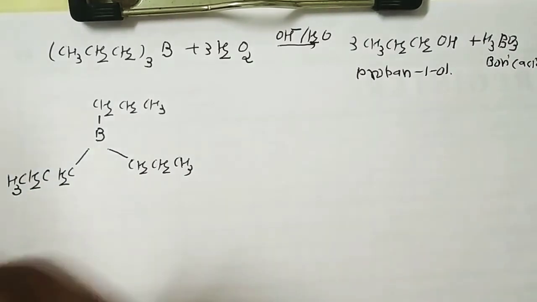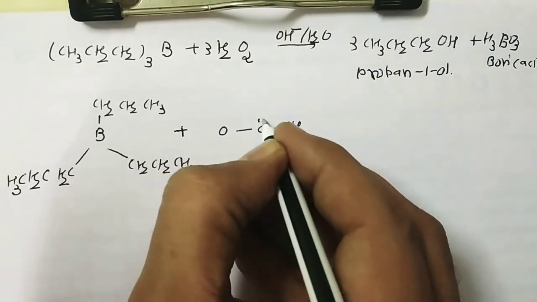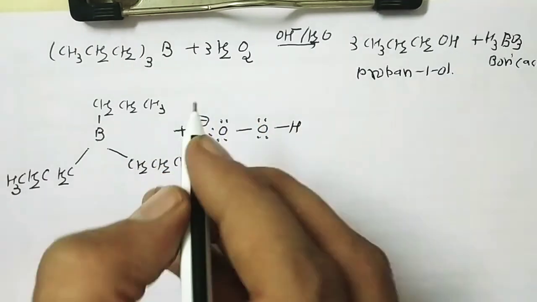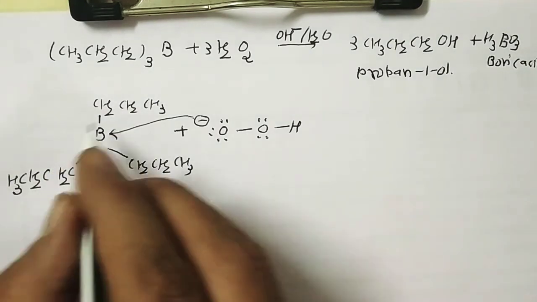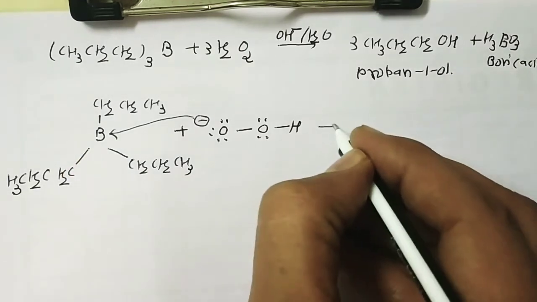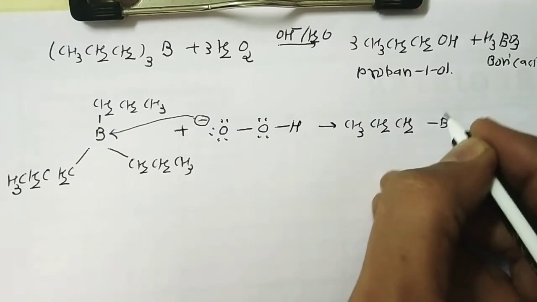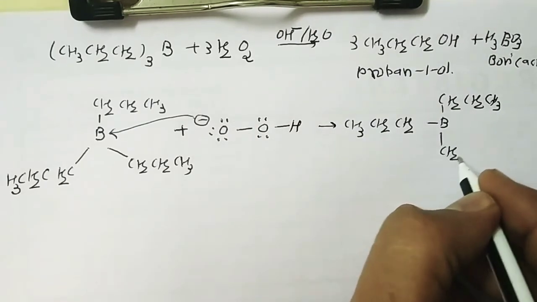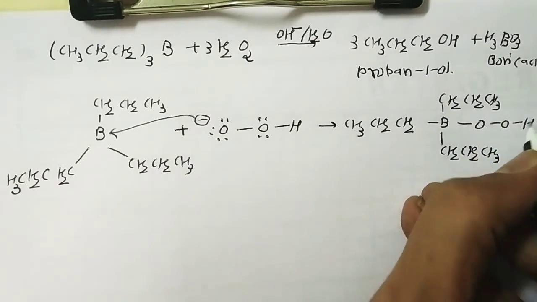When it reacts with peroxide, that is OOH minus, this O has a lone pair and a minus charge. So it attacks this boron, because boron is electron deficient, with a sextet, not 8 electrons, so it is not satisfied with the octet. Now it is converted into CH3CH2CH2 B, with the same groups, and O, OH.